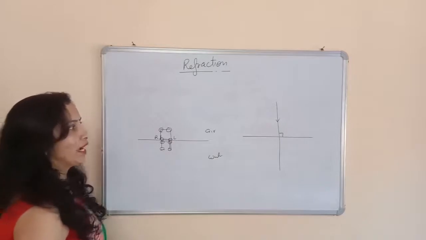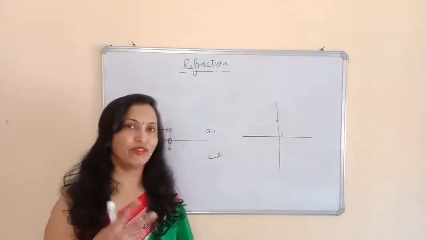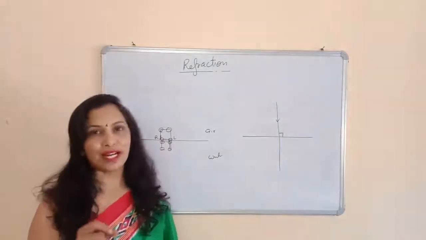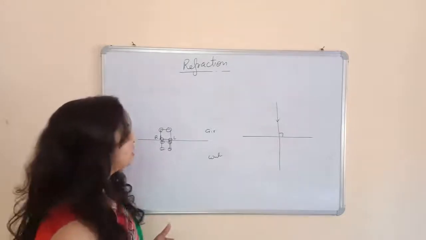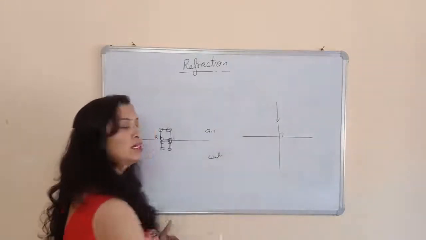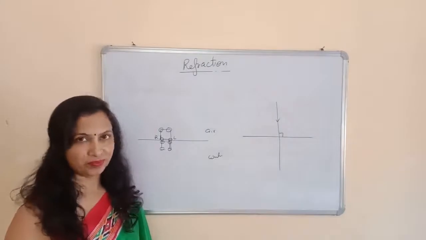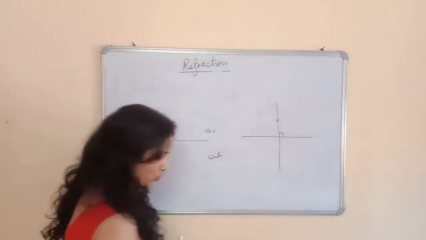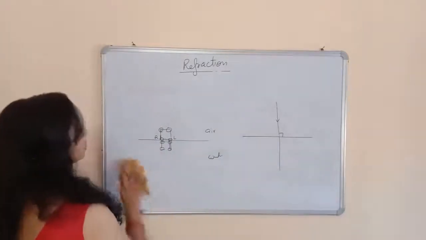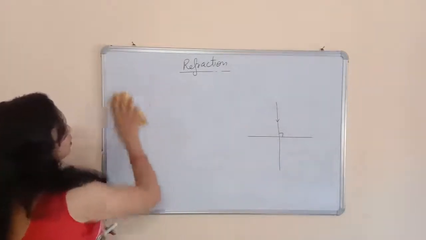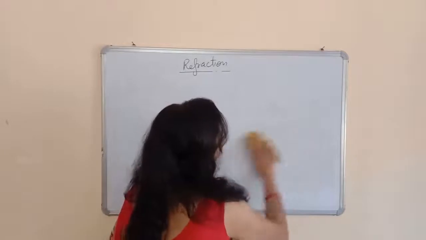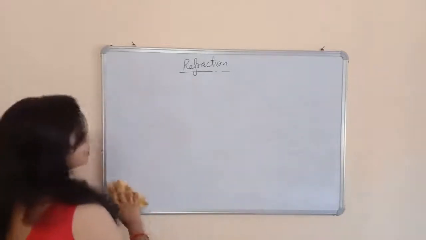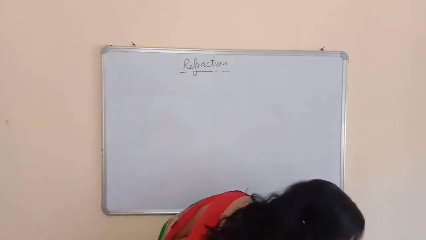It means if the light enters normally into a different medium, the bending of the light does not take place, either it passes from rarer into the denser or from denser into the rarer. The bending of the light, the refraction of the light, does not take place. So this is one thing that will happen when the light passes normally into a different medium.